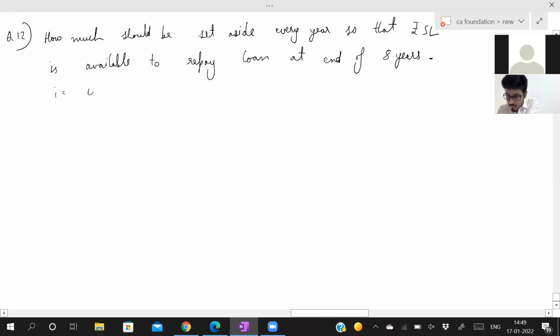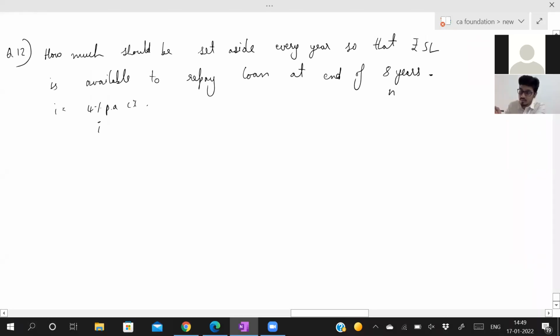I is equal to 4% per annum compound interest. What are the given? The given n, the given I. Now, they've asked you for how much should be set aside every year, and then they're asking you to find out annuity. How much should be set aside every year? That means they're asking you what is annuity.